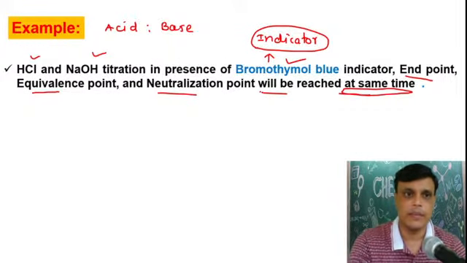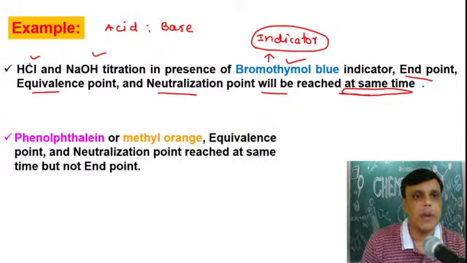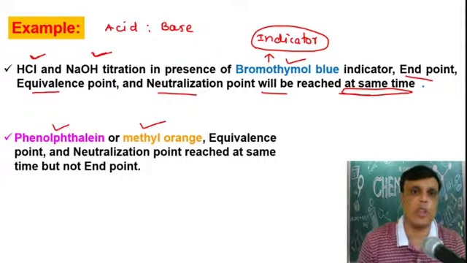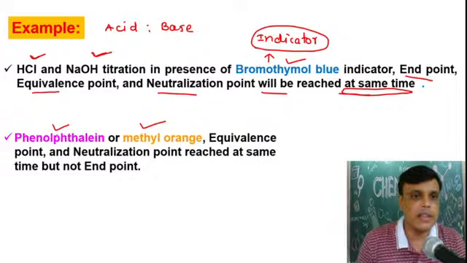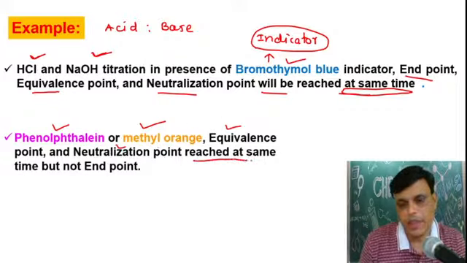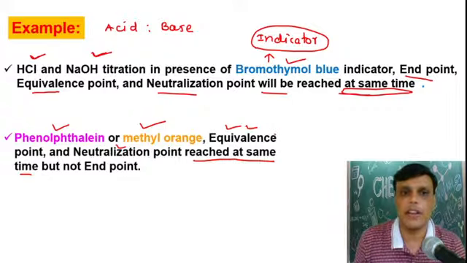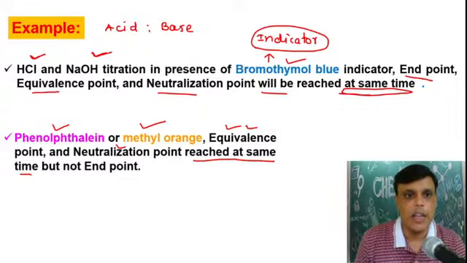Okay, then for example, now in second case the example is same, that is HCl and NaOH example, and if you have used phenolphthalein or methyl orange indicator, now indicator is not bromothymol blue. Now here indicators are maybe phenolphthalein you have used or maybe methyl orange you have used, then the equivalence point and neutralization point reach at the same time. That means the value of equivalence point and neutralization point will be the same in case of phenolphthalein indicator and methyl orange indicator, but not end point.